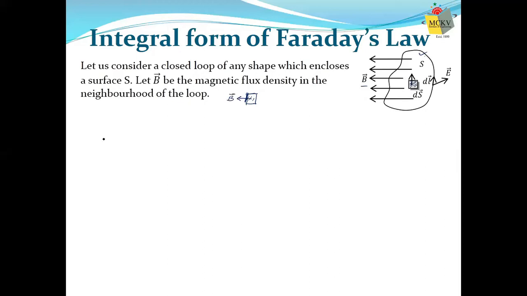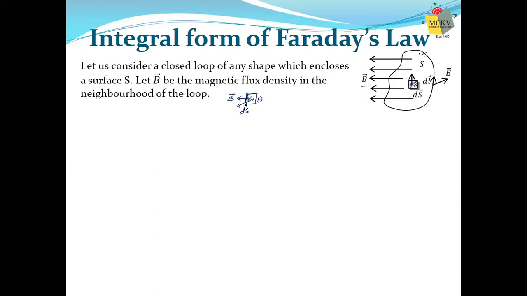That means magnetic lines of induction are going in this direction. And say this is the direction of the area vector, so this is the direction of ds. For simplicity, I am showing it in this way. And the angle between B and ds is, say, theta.